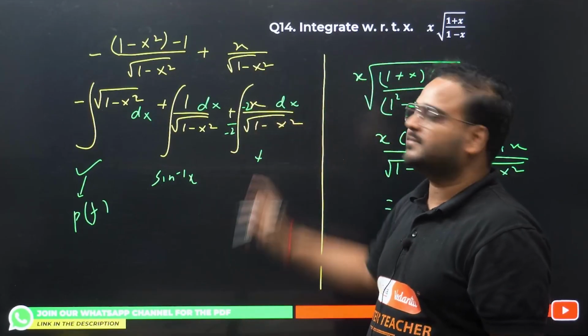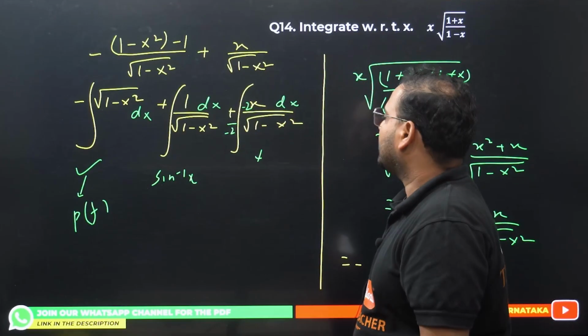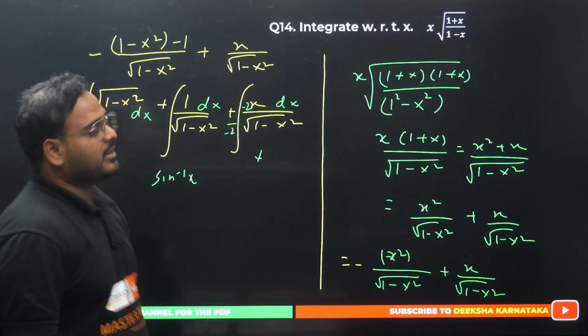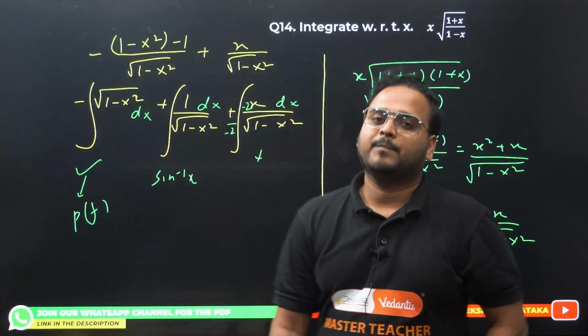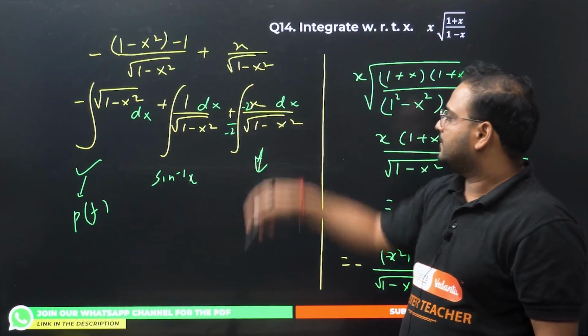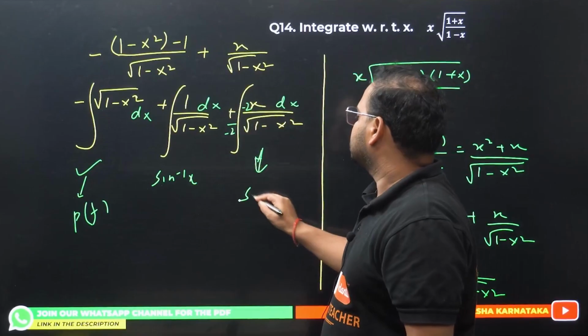This will become log of 1 minus x square. Okay? Yeah, this will become root of actually 1 minus x square. Have a look. Got it? Yeah. So try this also. Solve it. This is the method of substitution.